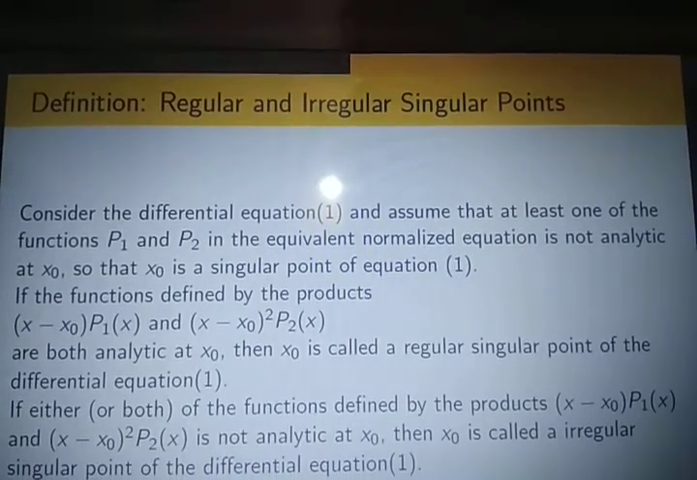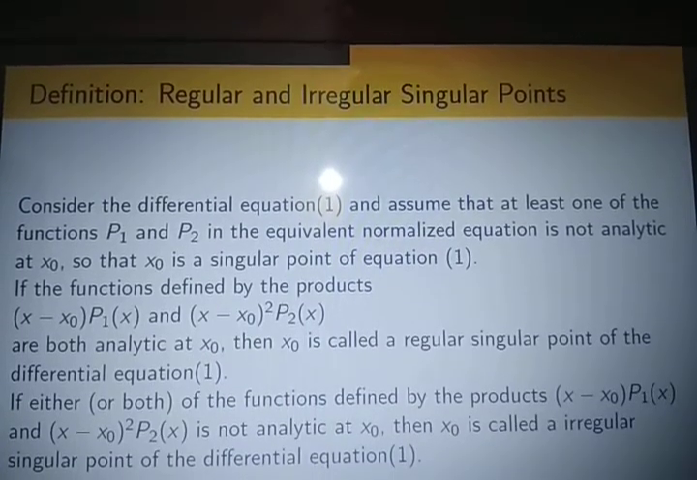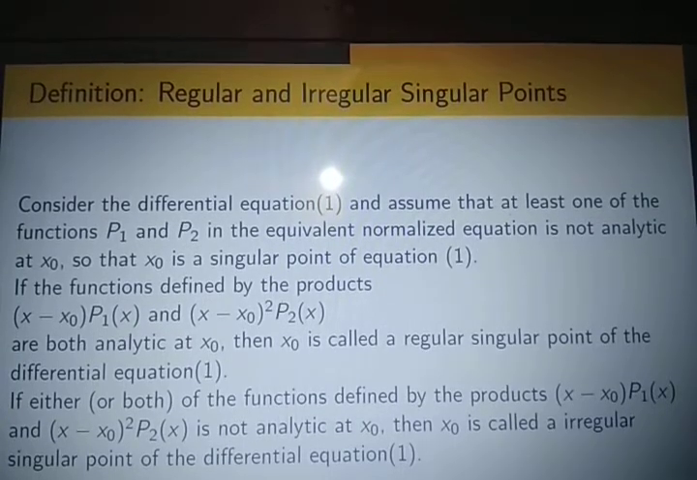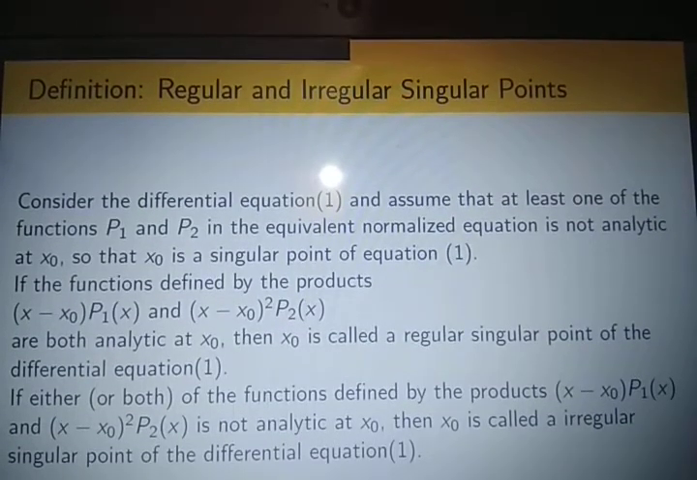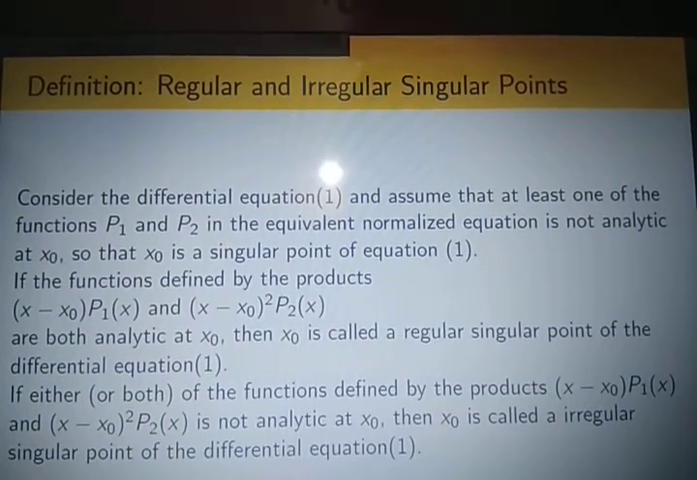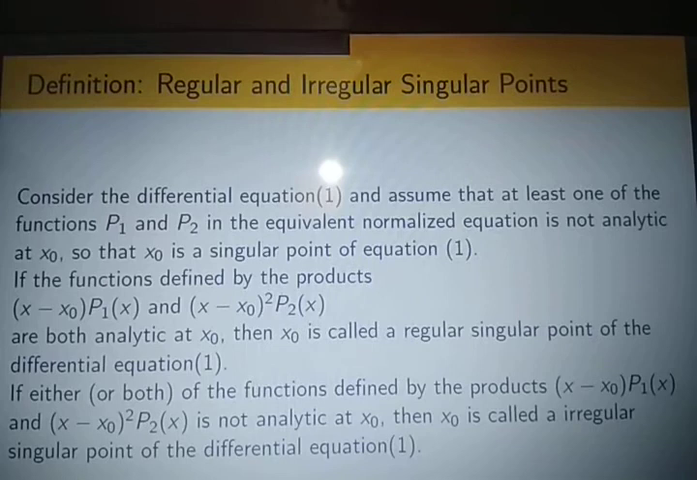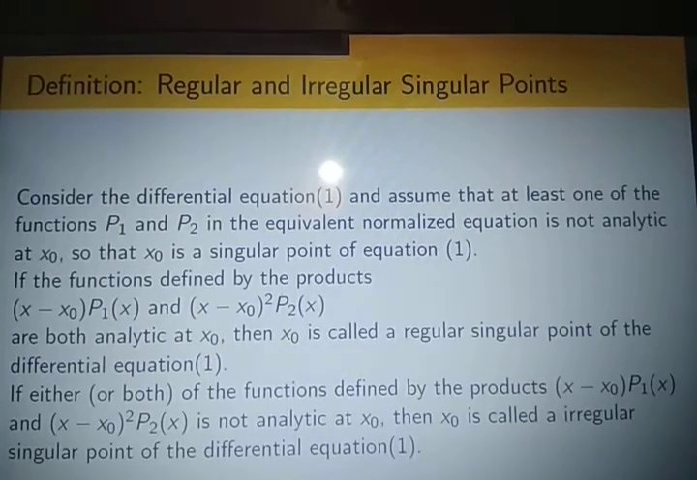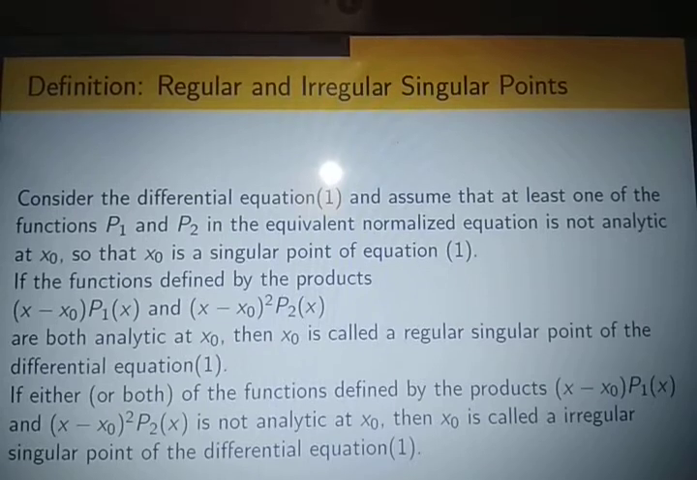Consider the differential equation 1, which we have given. What was that? This is a0(x) d2y/dx2 plus a1(x) dy/dx plus a2(x) into y equals 0. And in the normalized form, this was d2y/dx2 plus p1(x) dy/dx plus p2(x) y equals 0, where p1(x) is a1(x) by a0(x) and p2(x) equals a2(x) by a0(x). These are the normalized form, and p1 and p2 are the normalized coefficients.